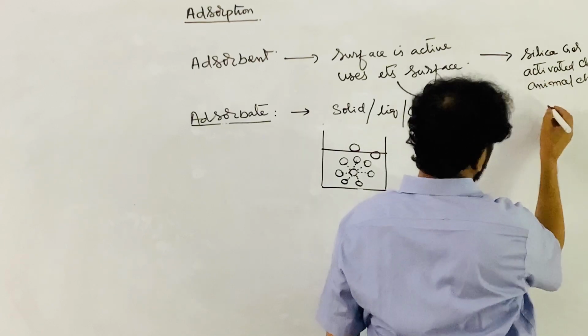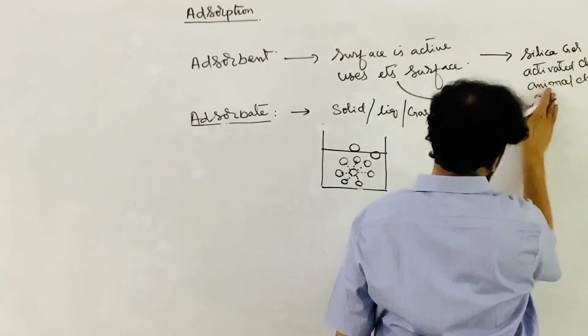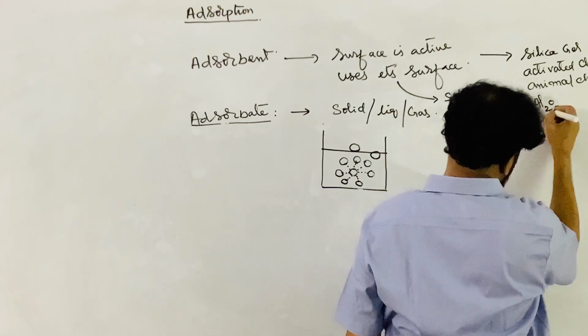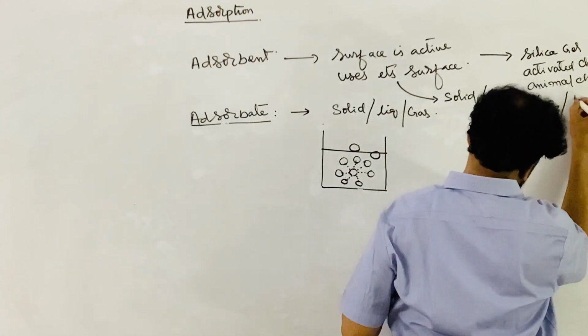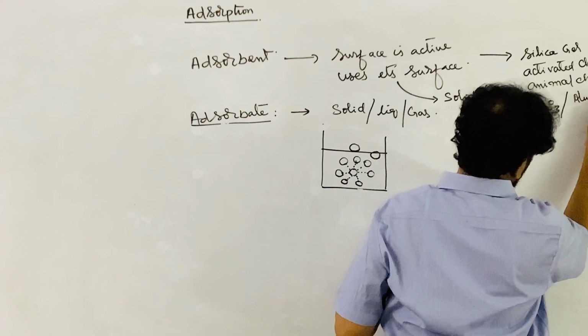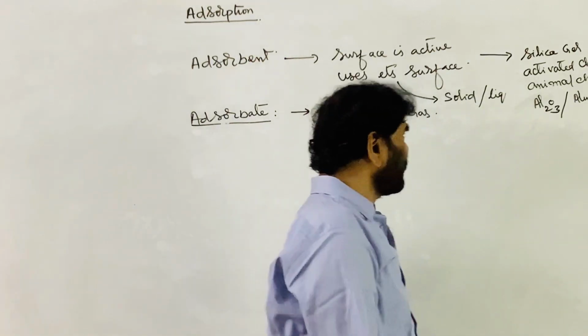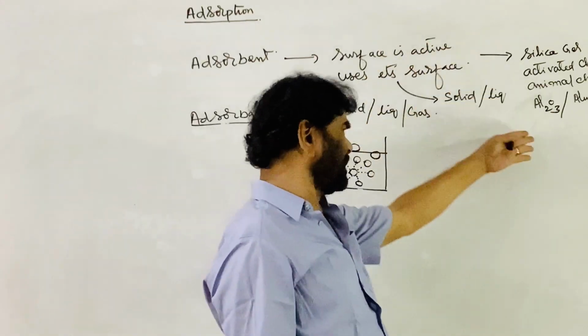Then there is Al2O3, aluminum oxide, that is alumina gel. Like this there are many things.